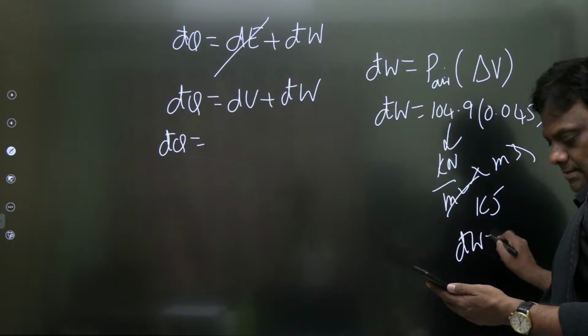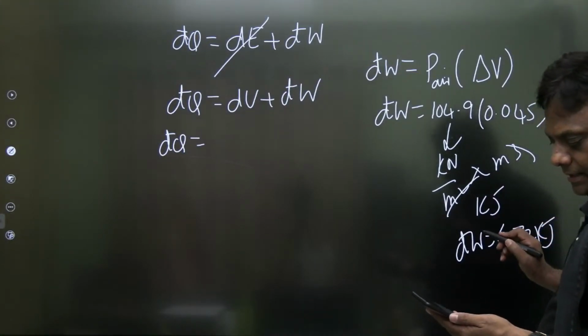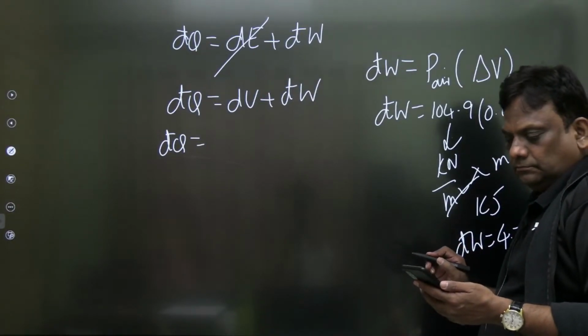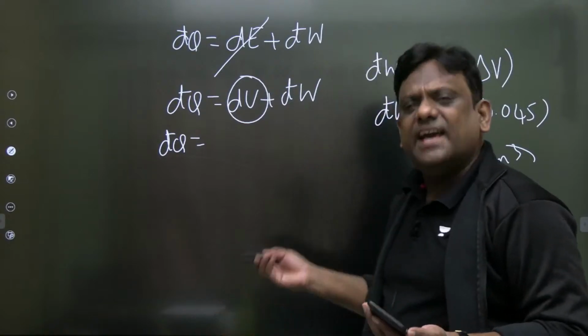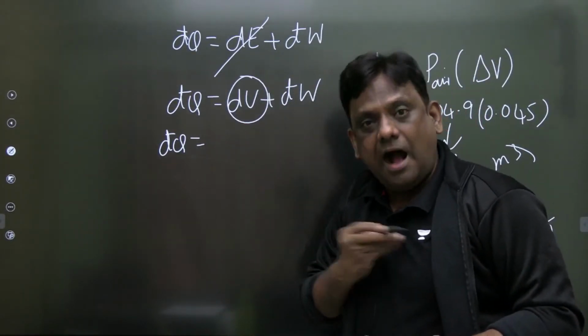Work is given by 4.72 kilojoule. किलोवाट नहीं, किलोजूल. क्यों किलोवाट आ रहा है रे? Right. Now internal energy change. Can I calculate? Yes. किसका internal energy change हो रहा है? हमारे air का, हमारे air का.